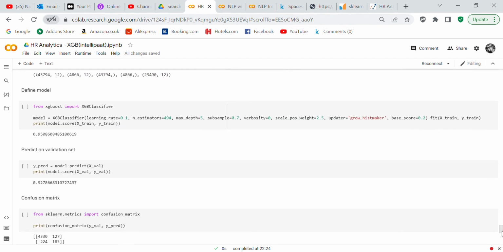Now we've defined our model. I decided to use XGB classifier. I experimented with quite a few models, and in this case I decided to use XGB classifier.